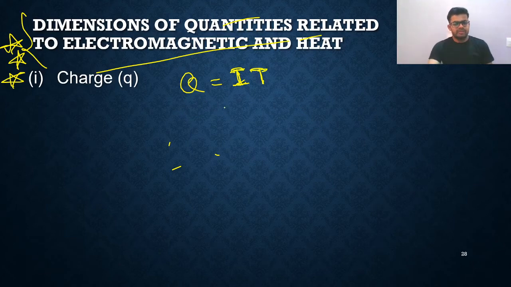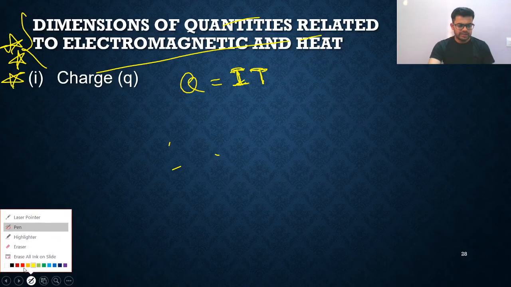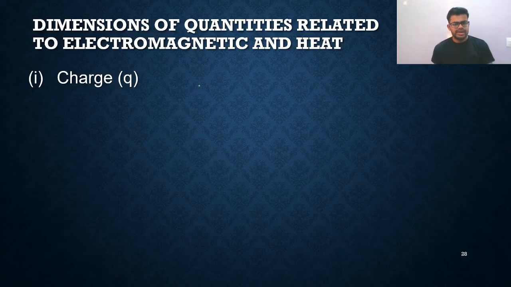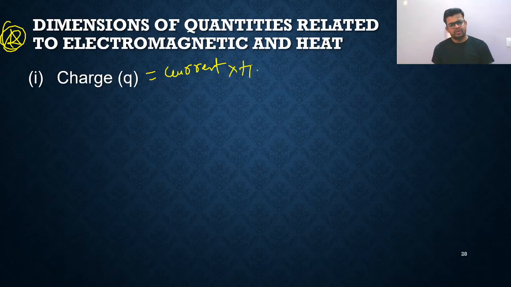Okay, so the dimensional formula we will write here, don't worry. So directly I am going to write here what? Charge. Charge is equal to current into time. So directly you can write Q is equal to I into T.